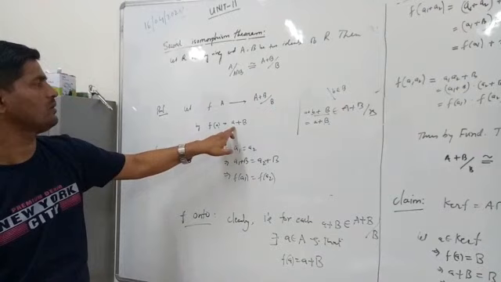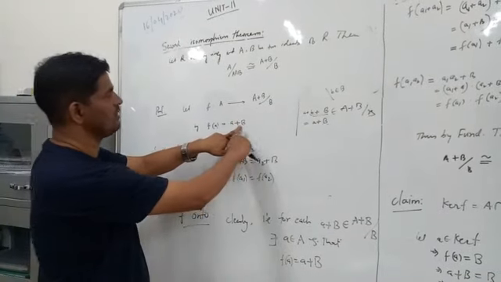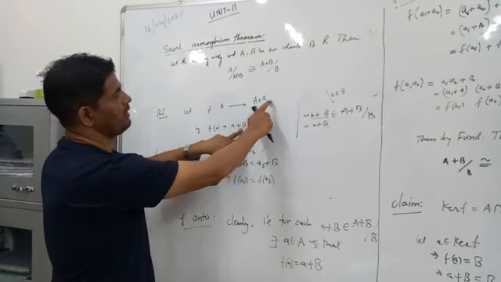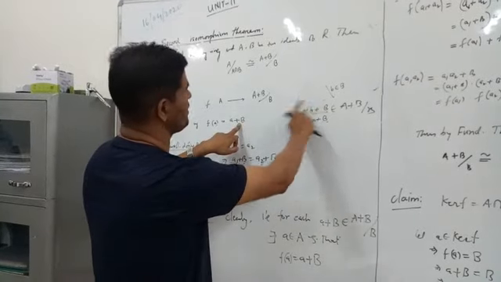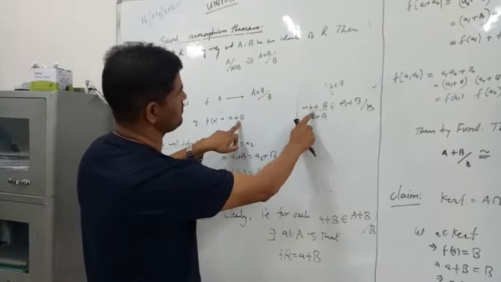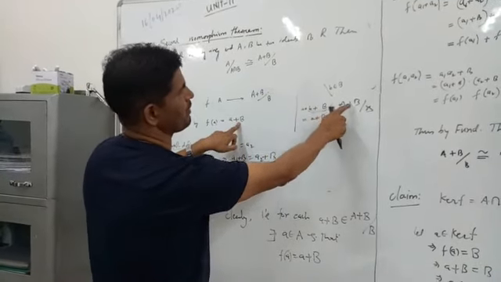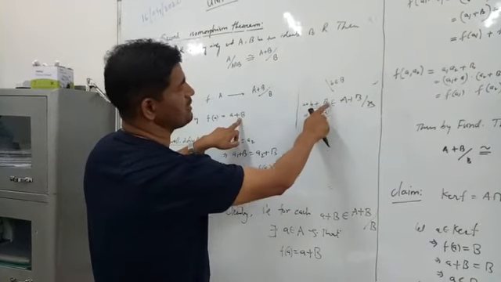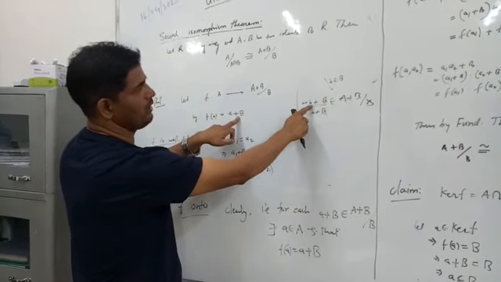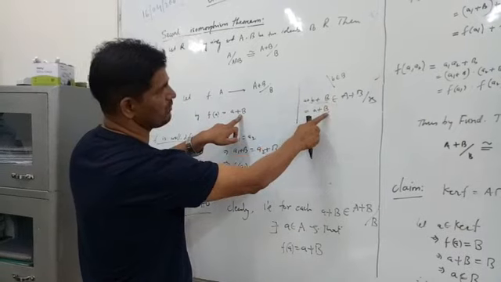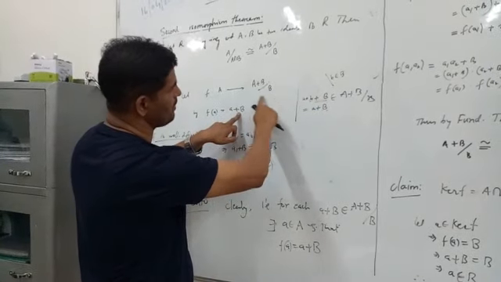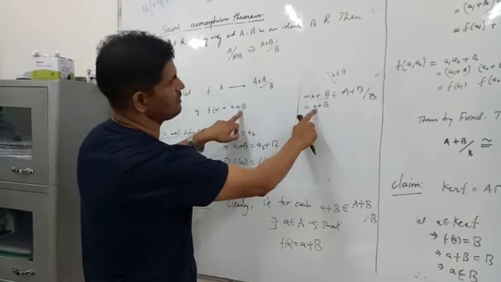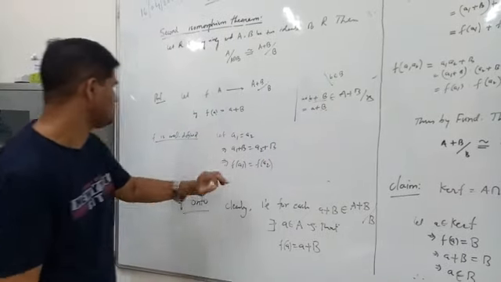defined by f of a equal to a plus B, where a plus B is a member of A plus B over B, because if we take an element a plus b and then plus B, it is a member of A plus B over B. Since b is in B, b plus B equals B, so ultimately every element of this set will be of the form a plus B.